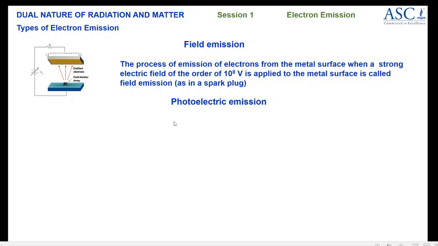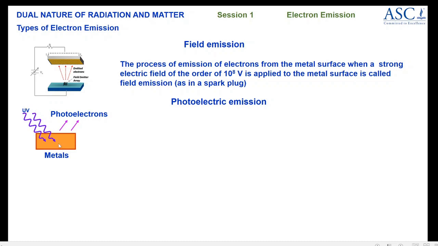Now the next kind of emission is photoelectric emission. Photo means light, and photoelectric emission is electron emission due to light. Now just observe the figure. When UV radiation or UV light is made to fall on the metal surface, electrons are emitted. These electrons are called photoelectrons because these electrons are emitted due to the incident light.